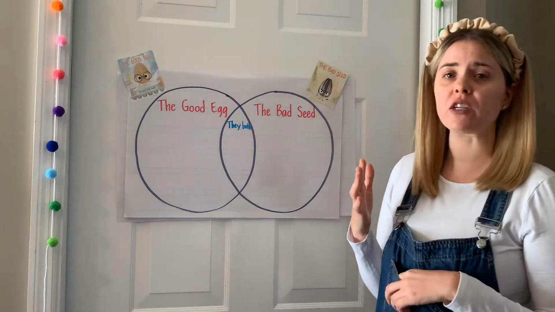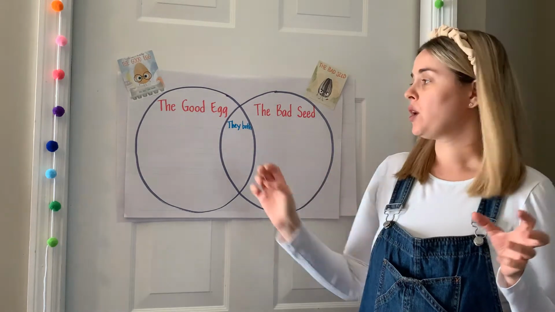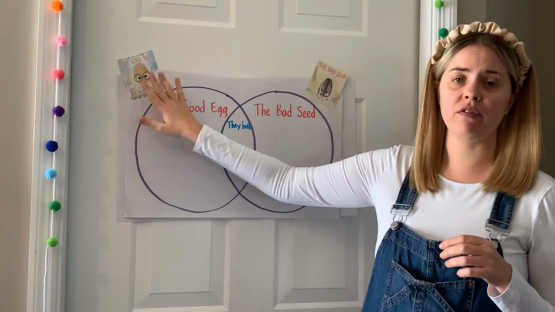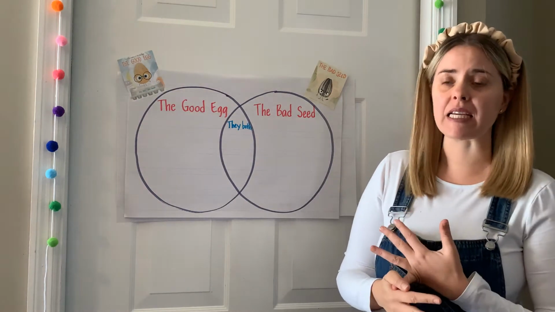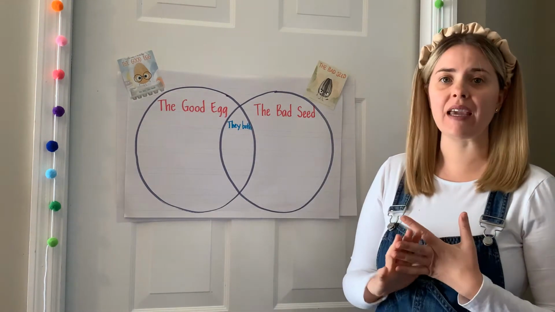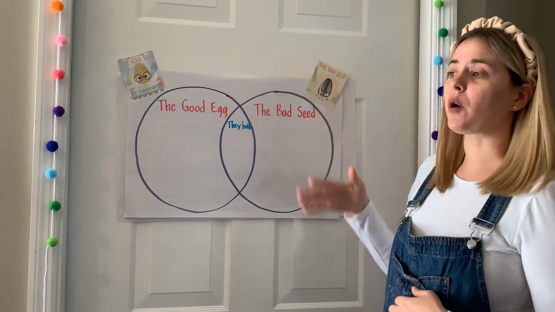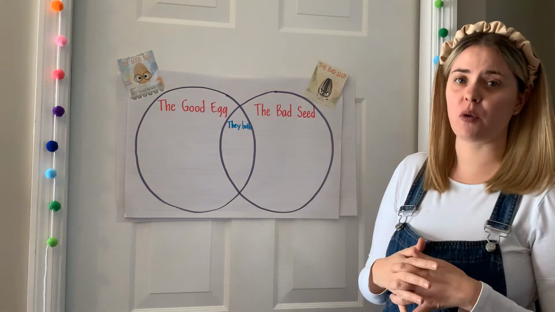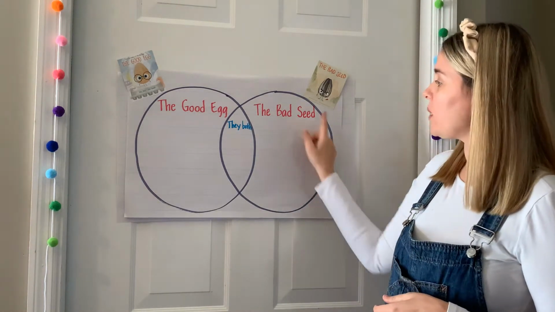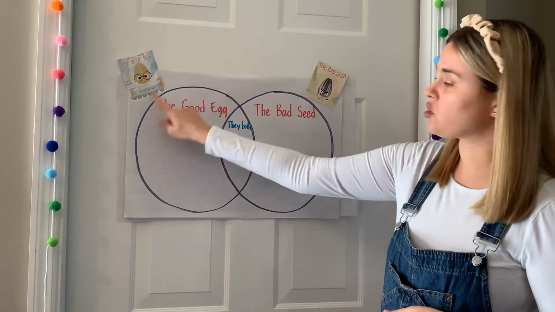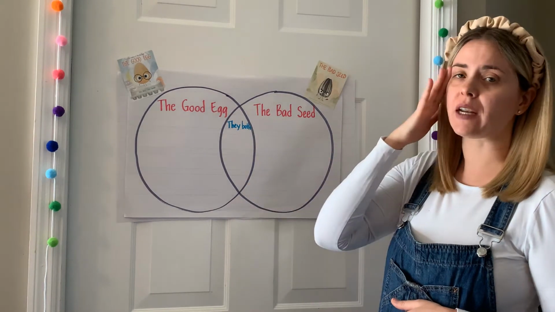So today we're going to think about the characters in both of these stories. We're going to put in our minds the character of the Good Egg. We're going to think about how he acts, the things that he does, and what we think he's thinking in his head. We're going to do the same thing with the Bad Seed. We are going to think about how he acts in his story and what might be going through his head, what he thinks. And then we're going to use this chart, which is called a Venn diagram, to help us organize our thinking.